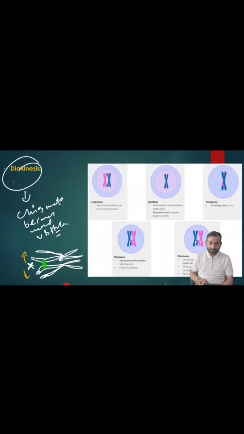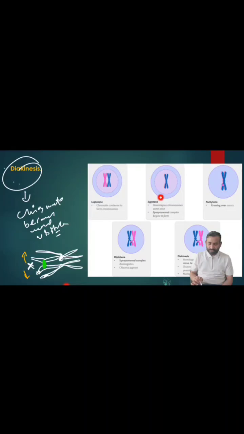And in the pachytene stage, the same homologous pairings, there, the tetravalent, the sister chromatids become more visible. During the diplotene stage, in the same pairing, they undergo what? The crossing over and chiasmata formation occurs, right? So the crossing over means genetic materials exchange. Chiasmata formation means the same genetic exchange, if it is physically visible, this is called chiasmata formation.